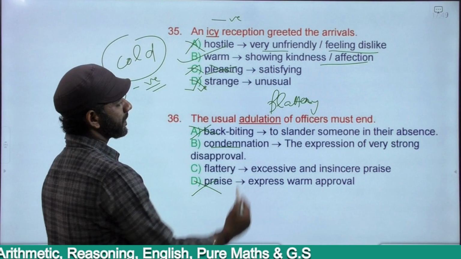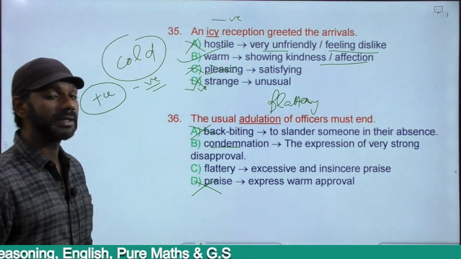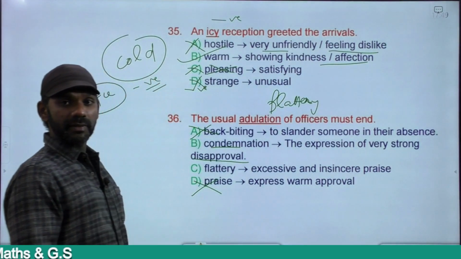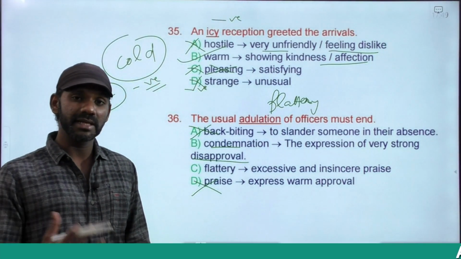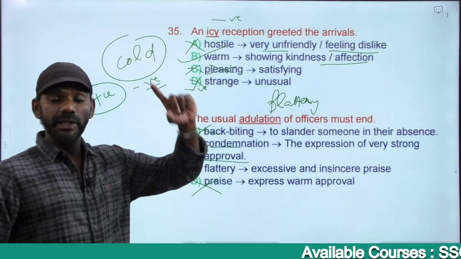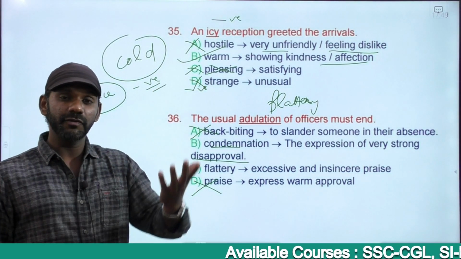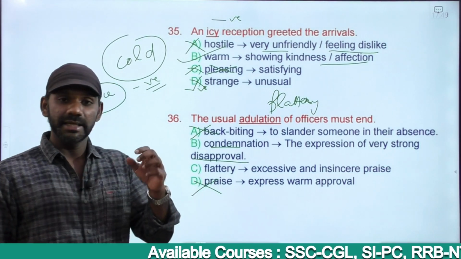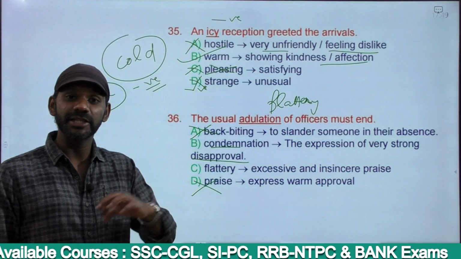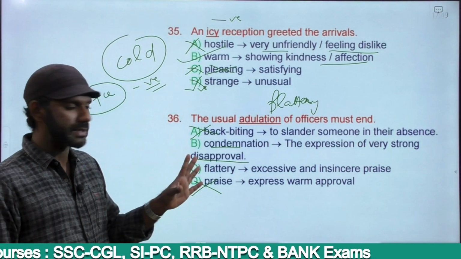Condemnation, condemn. The expression of very strong disapproval, not agreeing with that person, possessing dislike and hatred towards that person. Adulation is excessive praise, right? Here, the worst form of hatred, condemnation, must be considered the antonym.